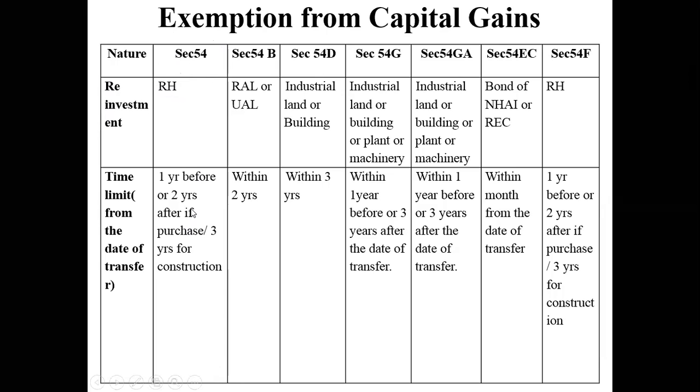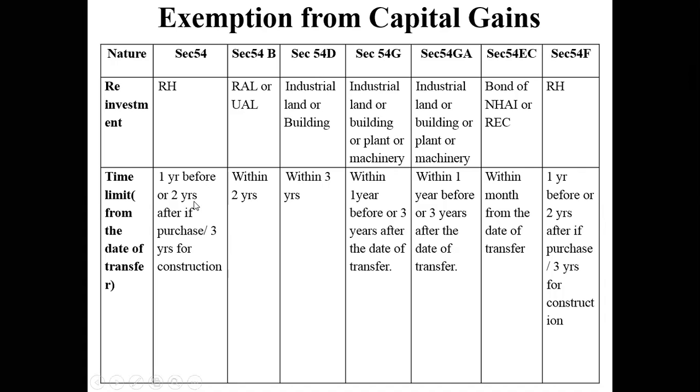The time that is given to me to buy another house is 1 year before or 2 years after the purchase, or 3 years for construction. So if it is a ready-made house, maximum of 2 years would be given to you. If you are going to construct a house, then 3 years time is given to you. So within these 3 years, if you do not invest this 15 lakhs in either buying a ready-made house or constructing a new house, then at the end of third year, you are liable to pay 20% as tax. 20% on 15 lakhs as tax. Clear?